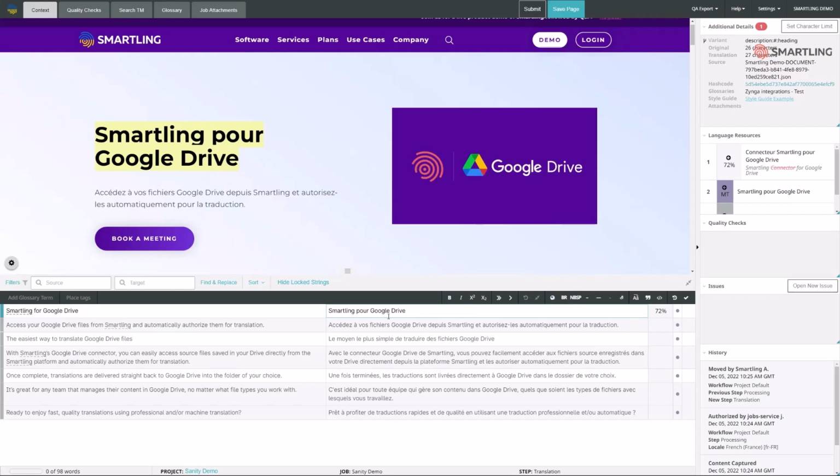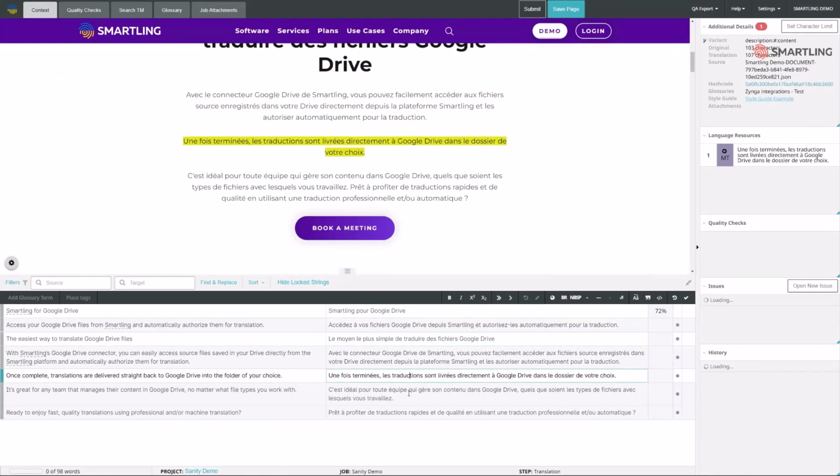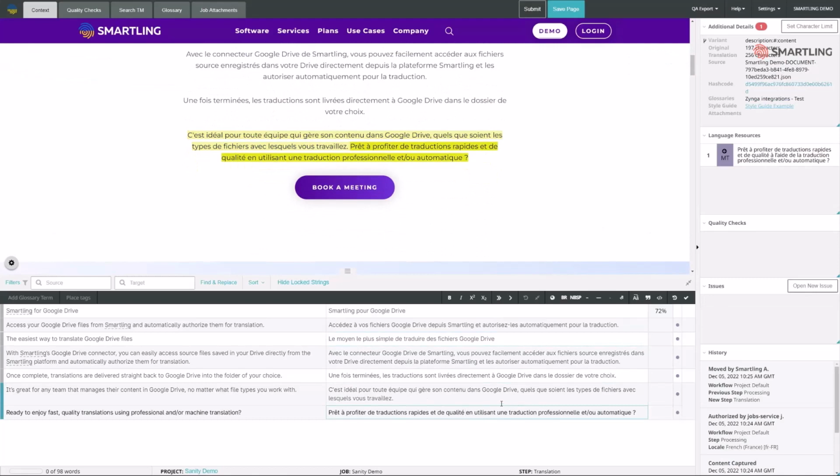Quality assurance checks are shown in real time, allowing the translators to raise issues or address the problem before moving forward. All of these aspects come together to allow the translator to provide a high quality translation on the first attempt. Once the translation workflow is completed, the translations are automatically sent back to Sanity.